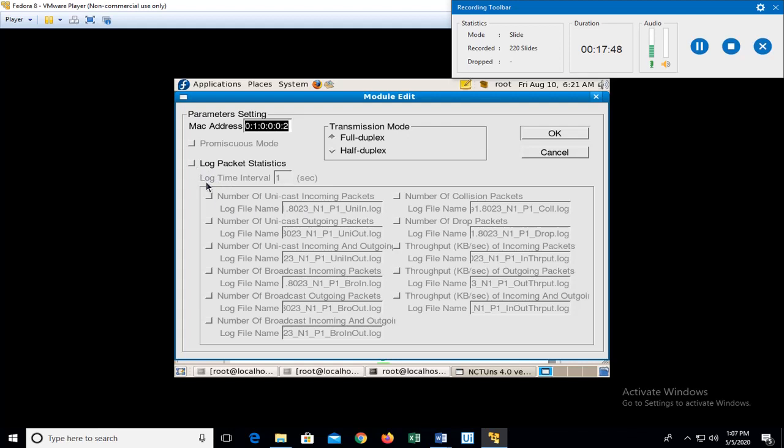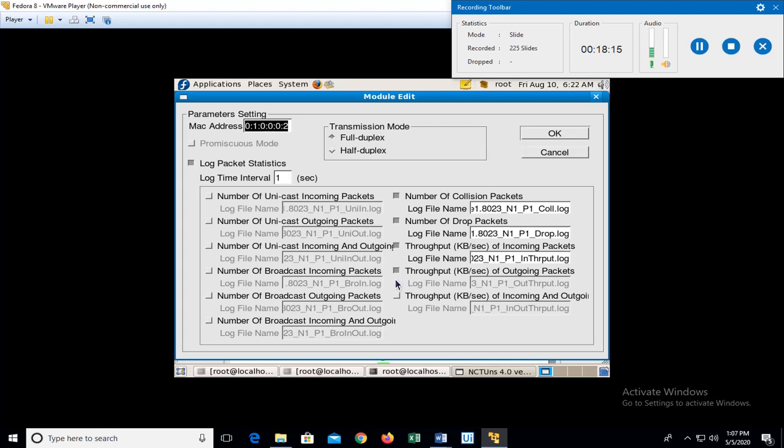Then what log statistics are required? In this case we click on the log statistics. Now you can have all these options available. I can just have a check on the collisions and the number of dropped packets. If it is incoming data for the node, then you can see the throughput of this.